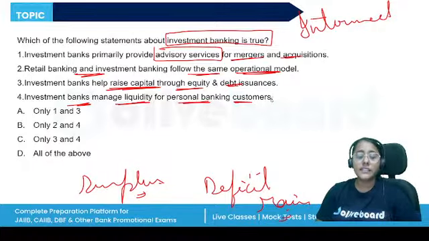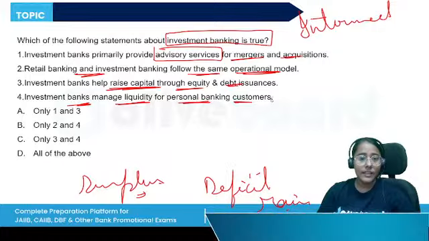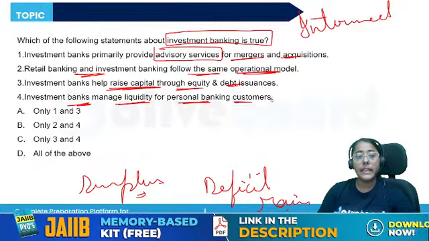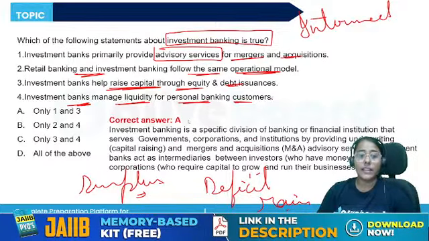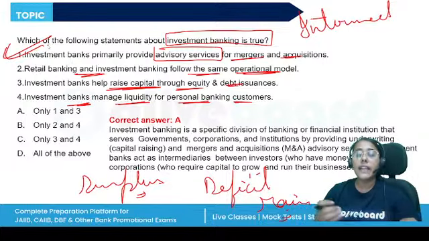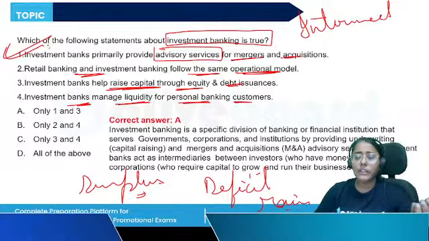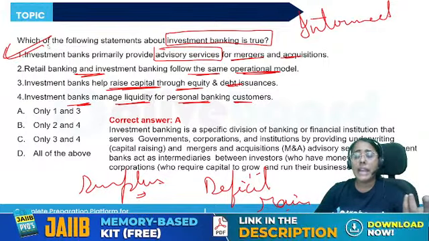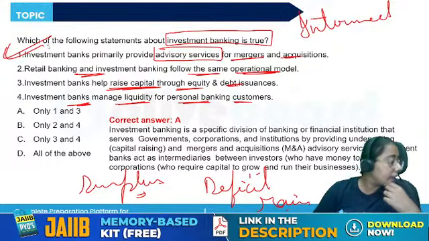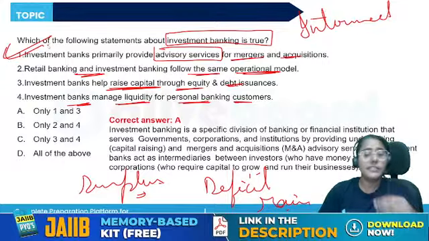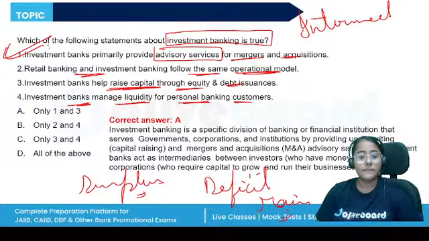We have already discussed the difference between investment banking and investment management, right? So the correct answer should be option A, 1 and 3. Investment banks provide advisory services, mergers and acquisition, underwriting services, raising capital through selling of stocks or bonds to investors. IPO can be issued by the help of investment bank, right? Yes, the correct answer is A. Absolutely. Great. All right. Next.